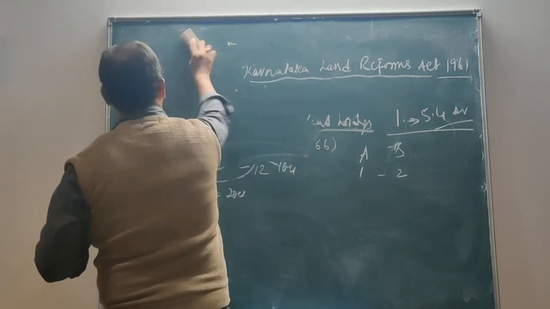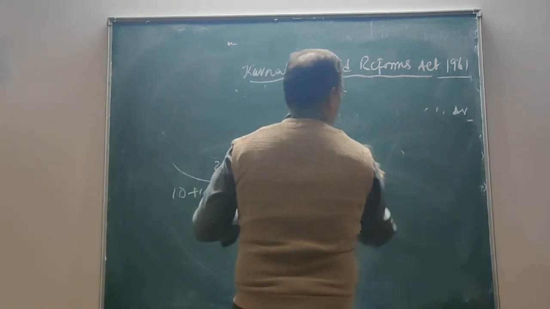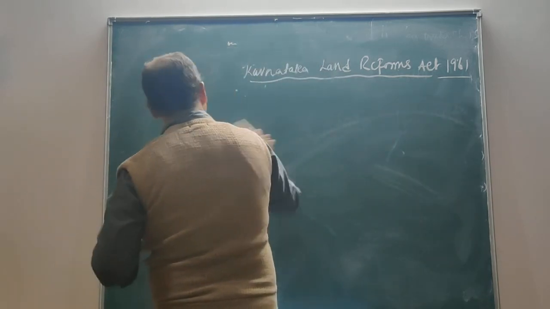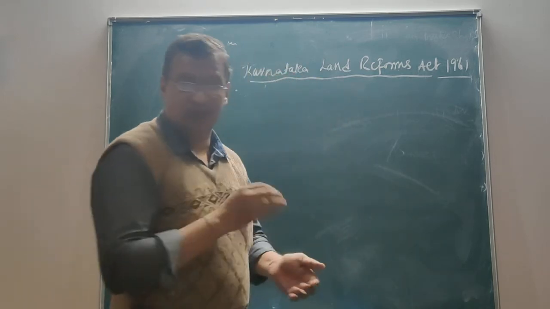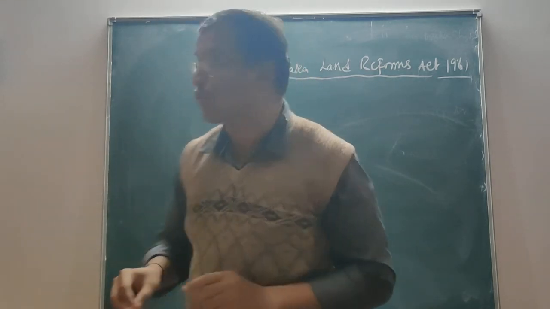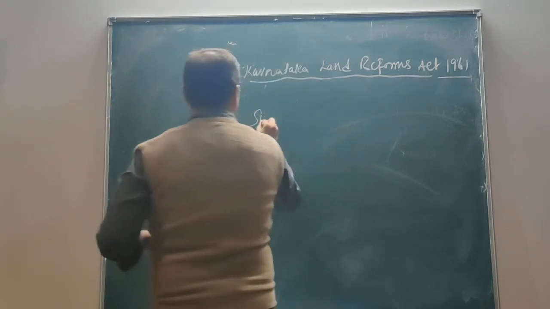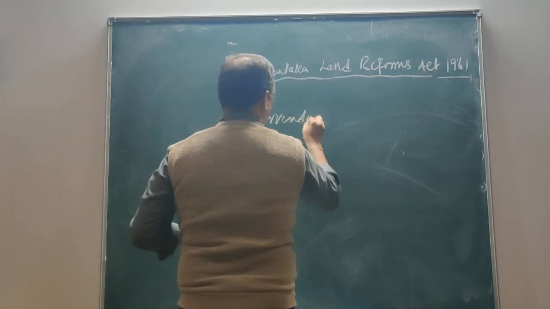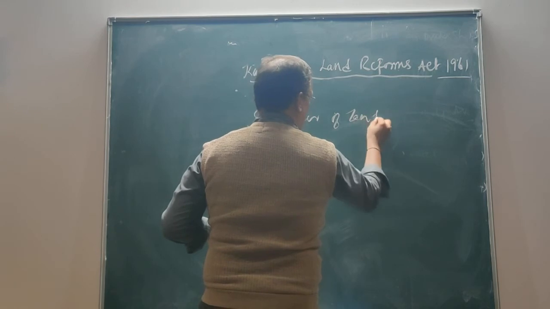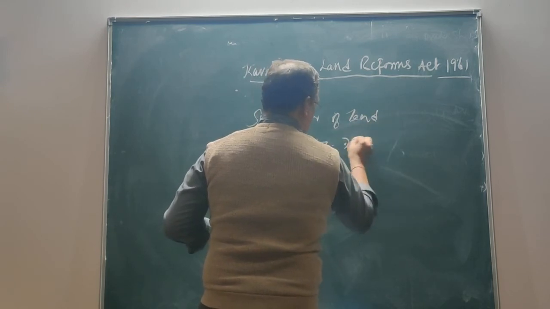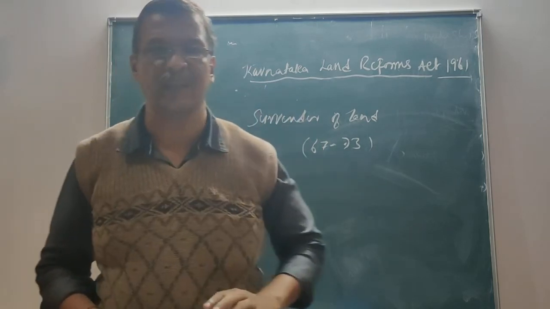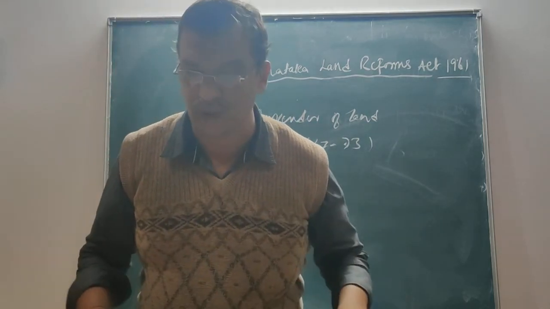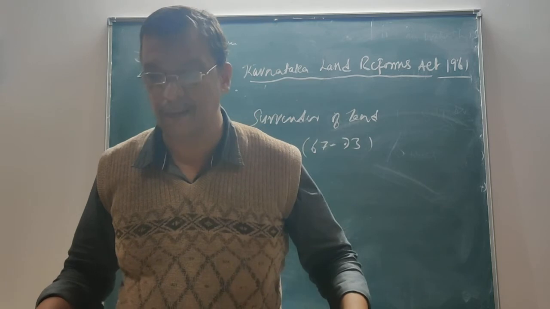The next comes the surrender of land. Surrender of land, Section 67 to 73. Sections 67 to 73 speak on this surrender of land. It lays down several provisions with respect to the surrender of land.